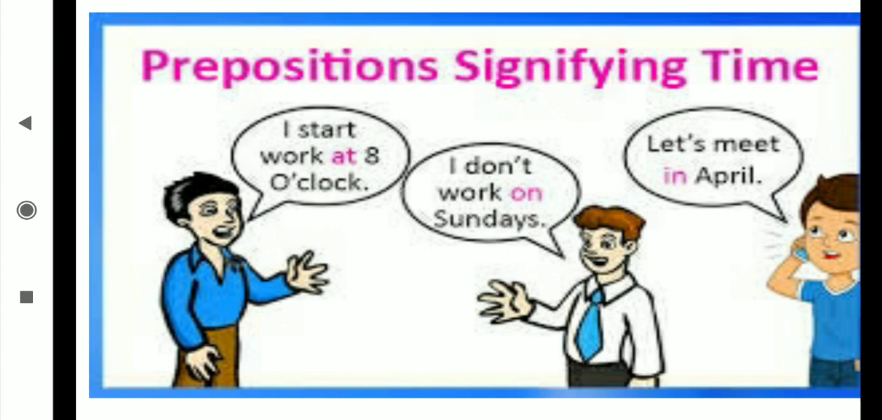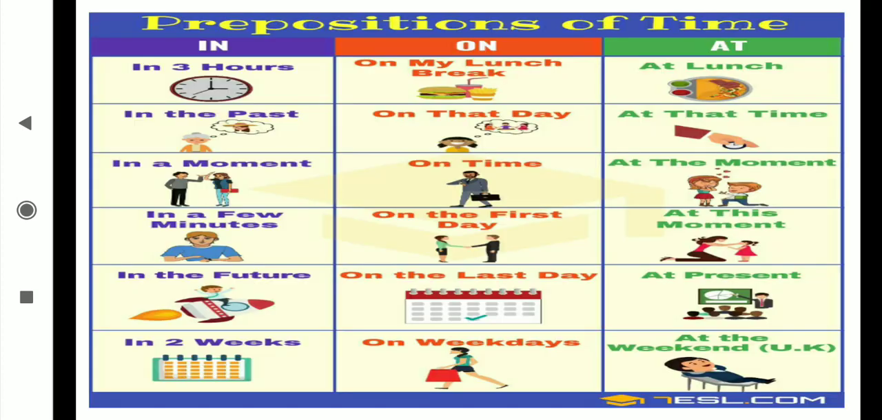And for showing the month we are using in. Let's meet in April. In January, in March. Then for timing: at 9 o'clock, at 7 o'clock, at 10 o'clock. For days: on Sunday, on Monday, on Tuesday. And for months: in January, in February. Understood? These are the time indicating prepositions: at, on, in. Now see many examples of the preposition of time: in 3 hours, in the past, in a moment, in a few minutes, in the future, in 2 weeks.